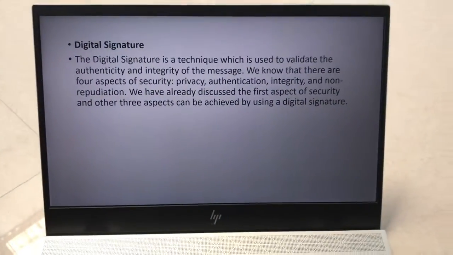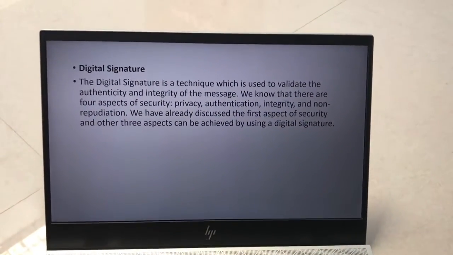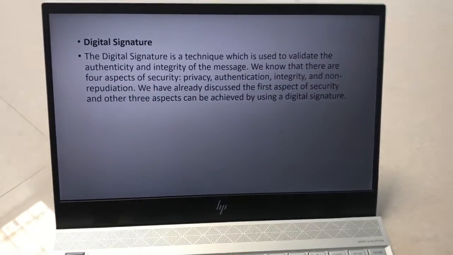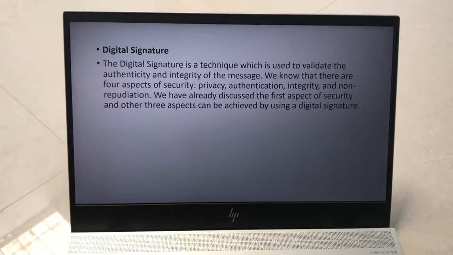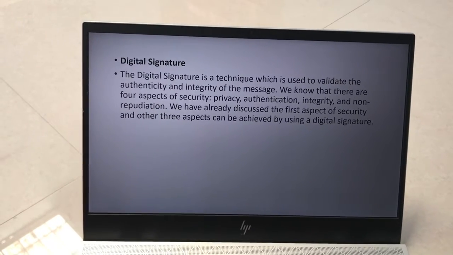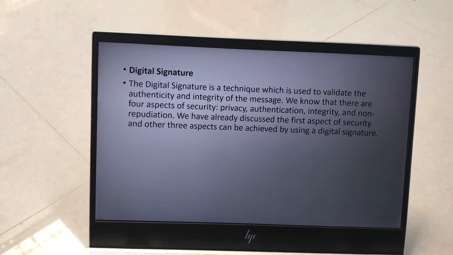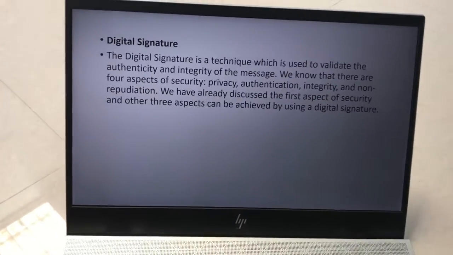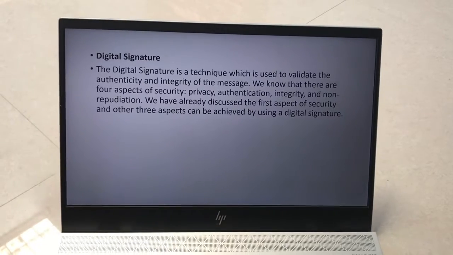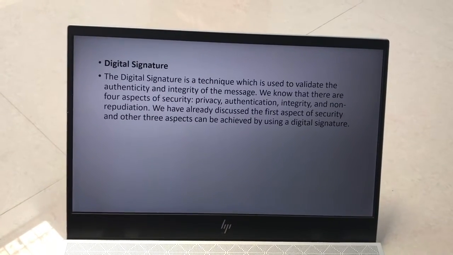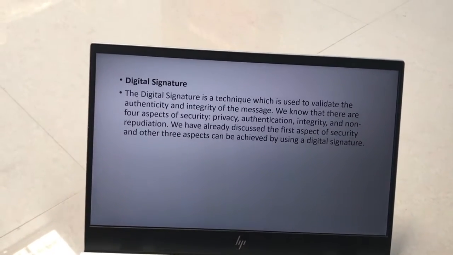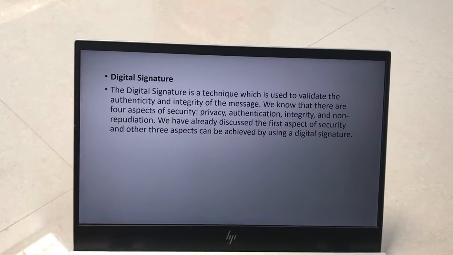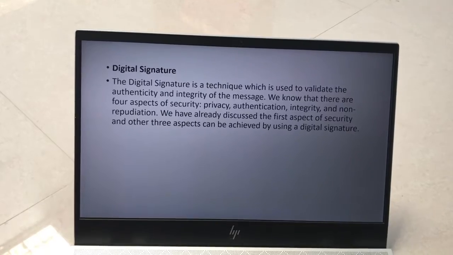Afterwards we are going to discuss the digital signature. It is another way of providing security to the data over the network. The digital signature is a technique mainly used to validate the authenticity and integrity of the message. We know that we have four aspects of security: privacy, as I said earlier, authentication, integrity, and non-repudiation. We have already discussed the first aspect of security, and the other three aspects can be achieved by using the digital signature.